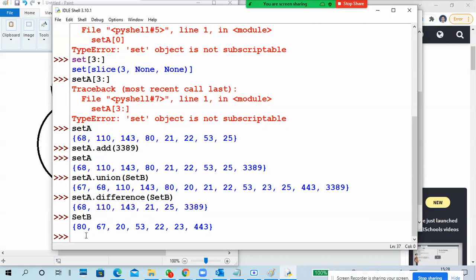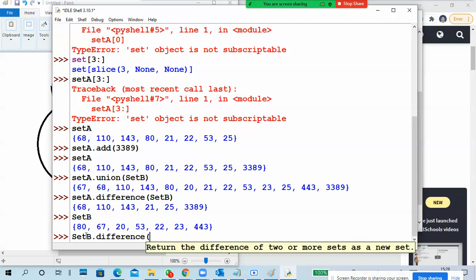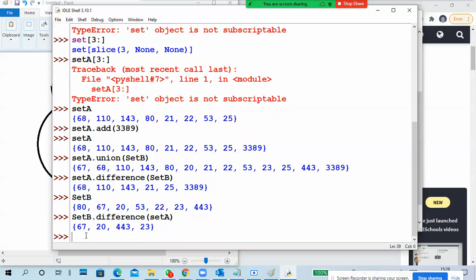Same thing you can do with set B dot difference set A. You'll get it like this. What is common between set B and set A won't come. It will display only set B things.